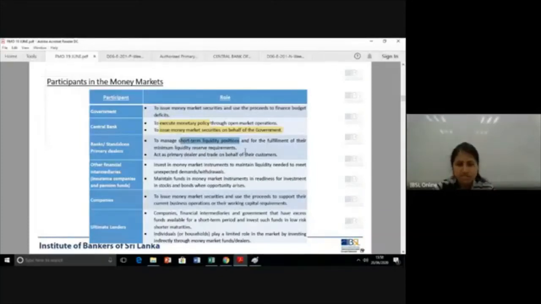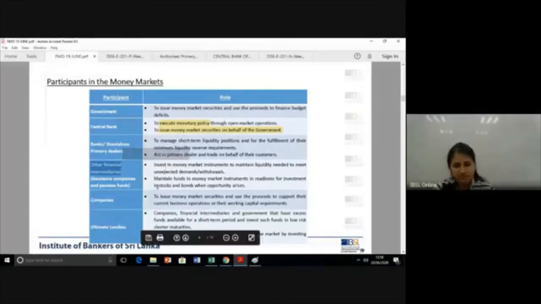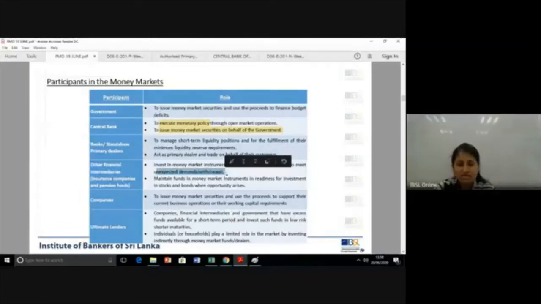In terms of primary dealers, banks and the standalone primary dealers act as intermediaries, especially for treasury bills, and they will trade on behalf of their customers. The other participants are other financial intermediaries. Here we cover insurance companies, pension funds and even mutual funds. What is their role? To invest in money market instruments, to maintain liquidity so they can meet unexpected demands and withdrawals.